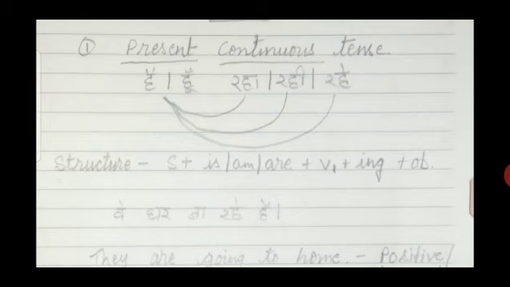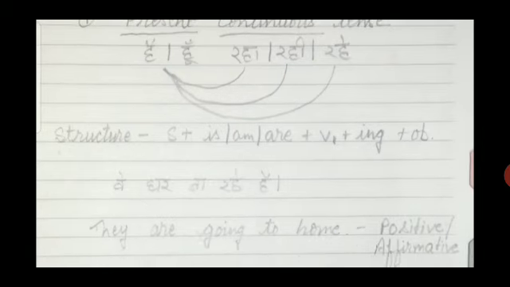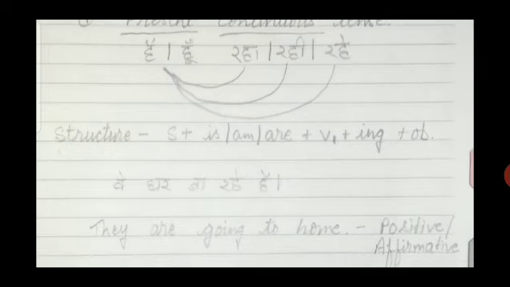वे घर जा रहे हैं. You can see the last two words written there, रहे हैं. As I explained, if the sentence ends with रहे हैं or रहा है, it belongs to present continuous tense. So if we want to convert this sentence into English, we understand that this is an example of present continuous tense, because at last there is written रहे हैं. If we want to convert into English, see the structure.